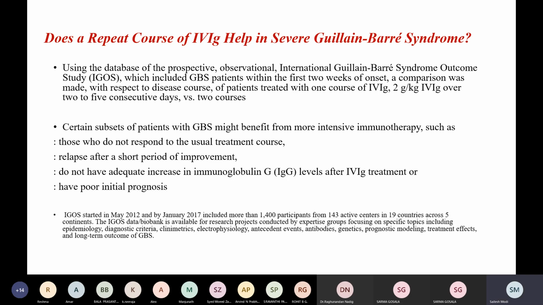Using the database of the prospective observational IGOS, which included GBS patients within the first 2 weeks of onset, a comparison was made with respect to disease course of patients who were treated with one course versus 2 courses. And they stated that certain subsets of patients with GBS might benefit from more intensive immunotherapy, such as those who do not respond to the usual treatment course, relapse after a short period of improvement, do not have adequate increase in IgG levels after IVIG treatment, or have initial poor prognosis.